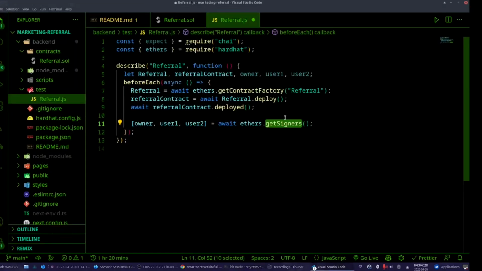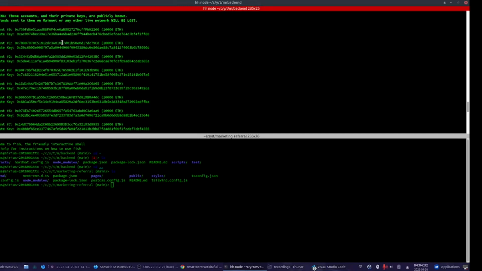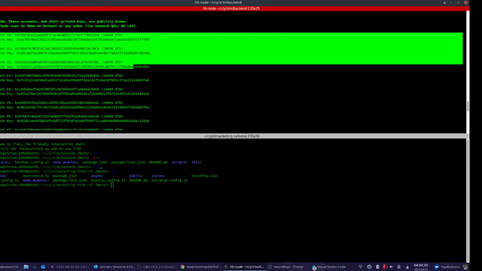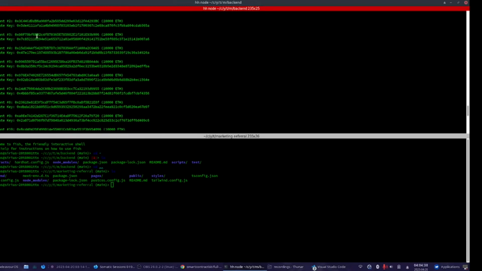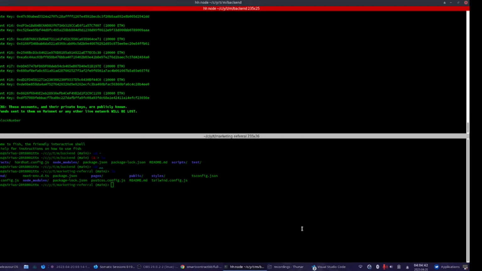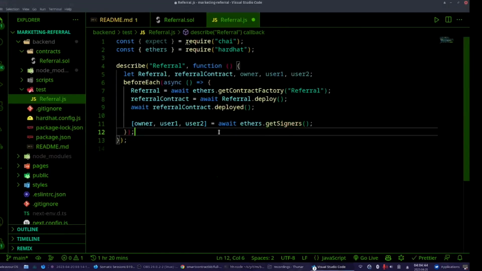So with getSigners, I'm getting the first three, account number 0, 1, 2, because it starts from 0 index. I get these three accounts because I am going to do stuff with them, I have to check stuff.